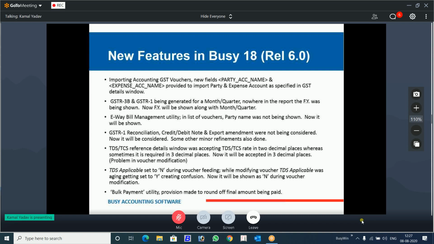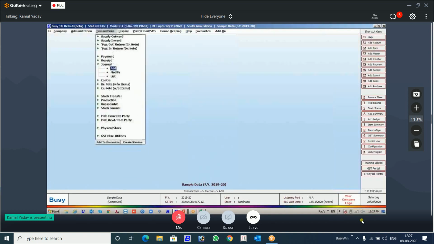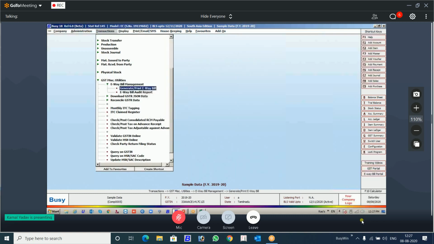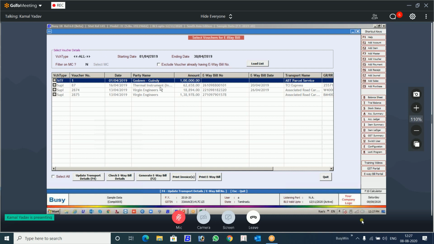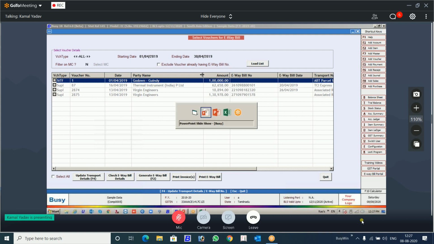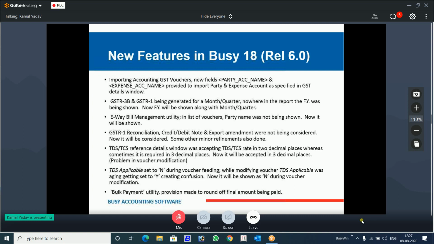In E-way bill management, the party name is also shown. I will show you. This party name was not shown earlier. It is the fourth column, after 1, 2, 3. So this is now shown in E-way bill management. Then there is a minor change in GSTR1 reconciliation. TDS references, decimal places included. TDS applicable in modifying mode was not working properly. Now it will work.